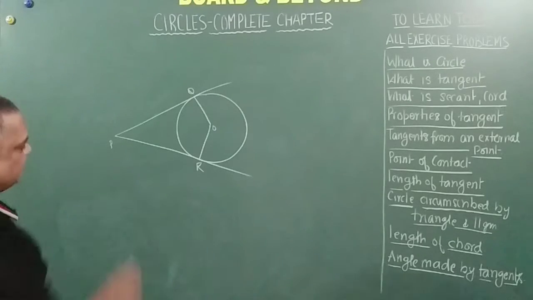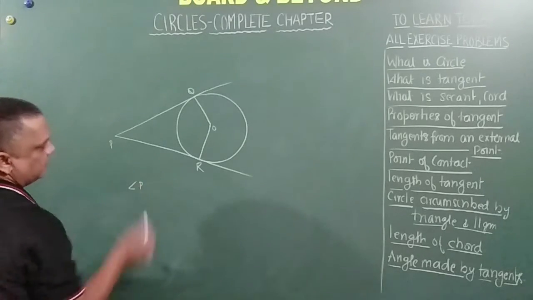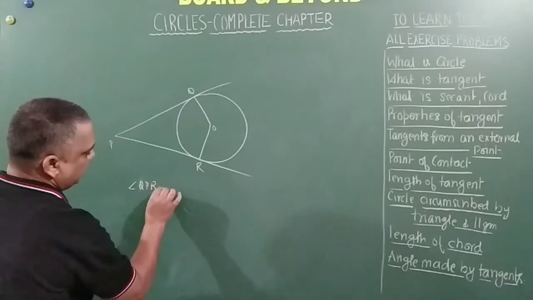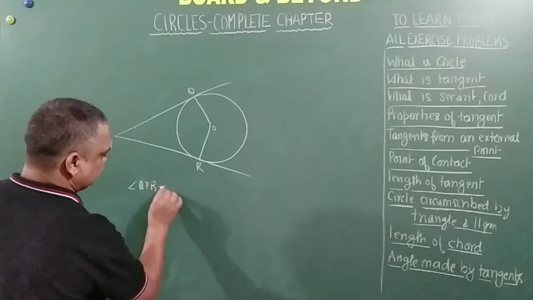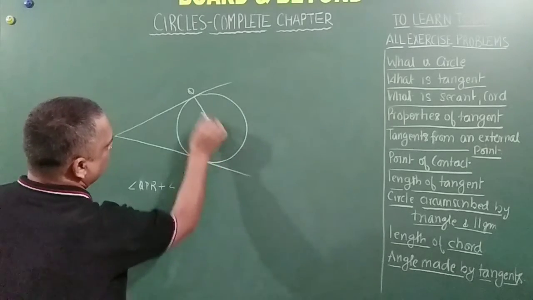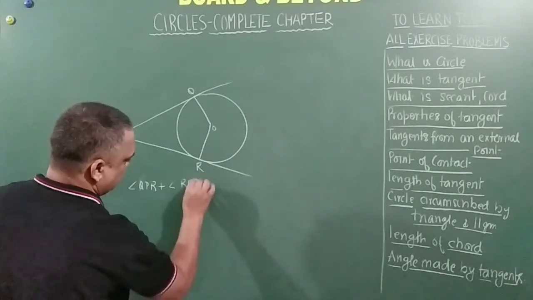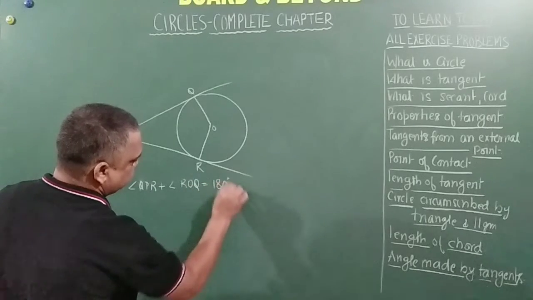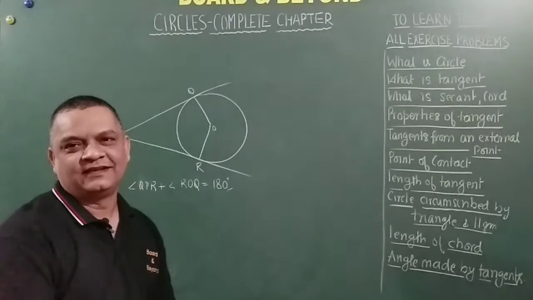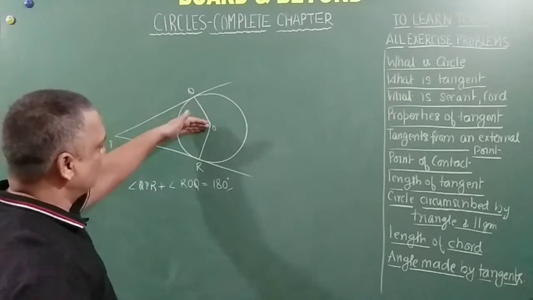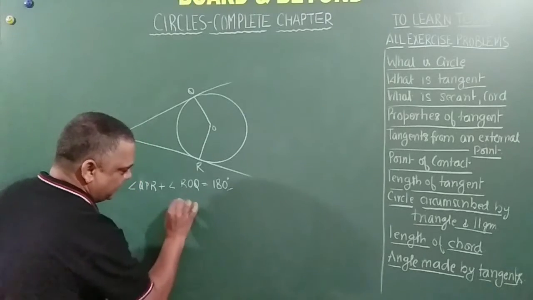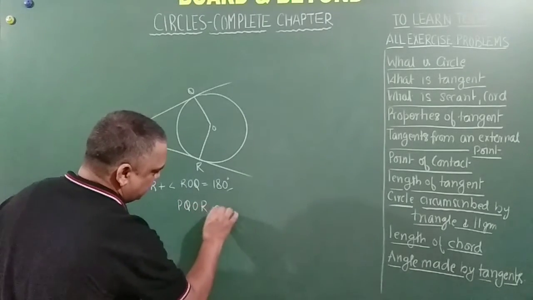I need to prove that angle QPR plus angle ROQ is 180 degrees. Right, friends? So there is not much difficulty here, friends. See, if you consider PQOR, it is a quadrilateral.